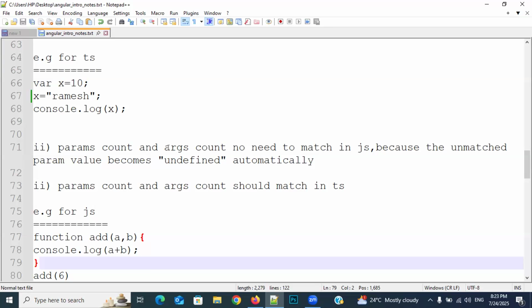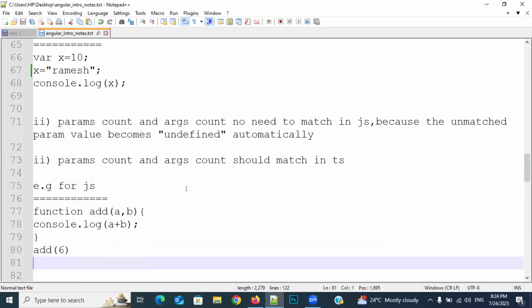Whenever you are specifying functions, sometimes we need to send some data to the function. Not only declaring some data inside the function, sometimes we need to send the data to the function also. Understanding, everyone? If you are sending the data to the function, that is called arguments. Arguments are held by the parameters. So I will explain with an example.